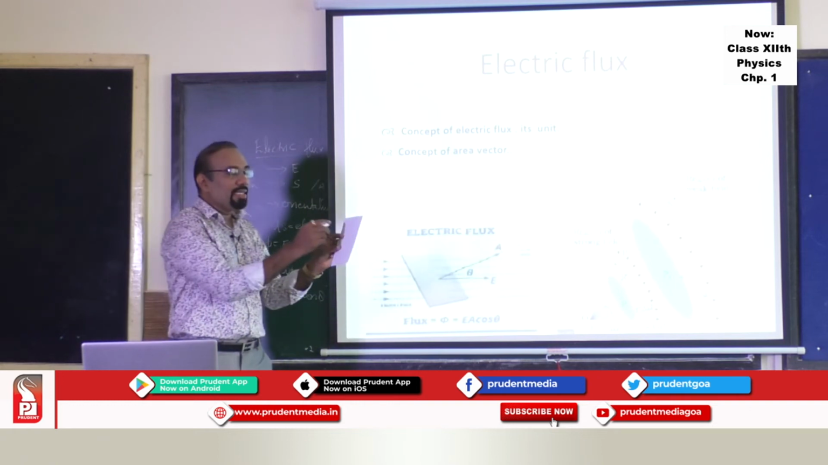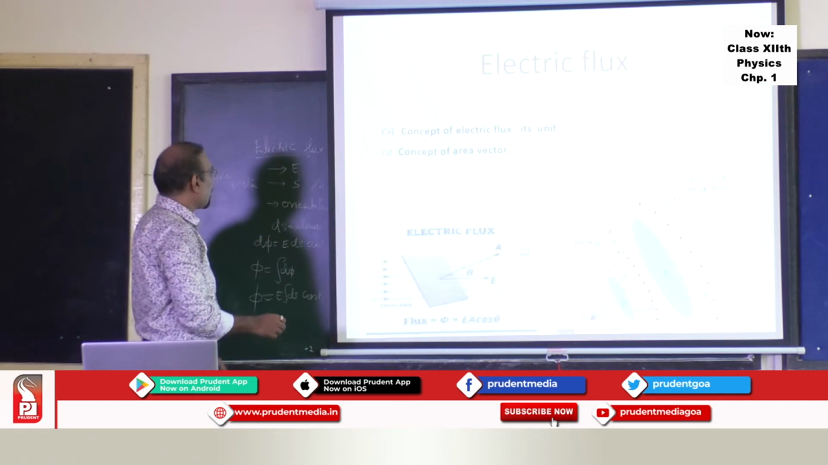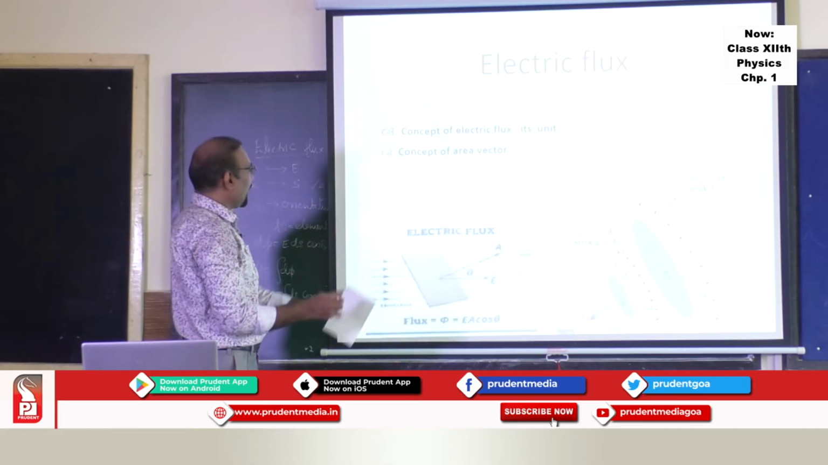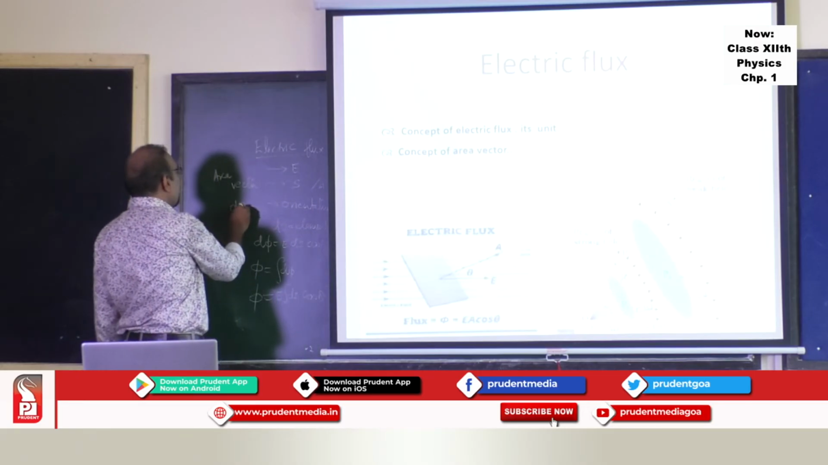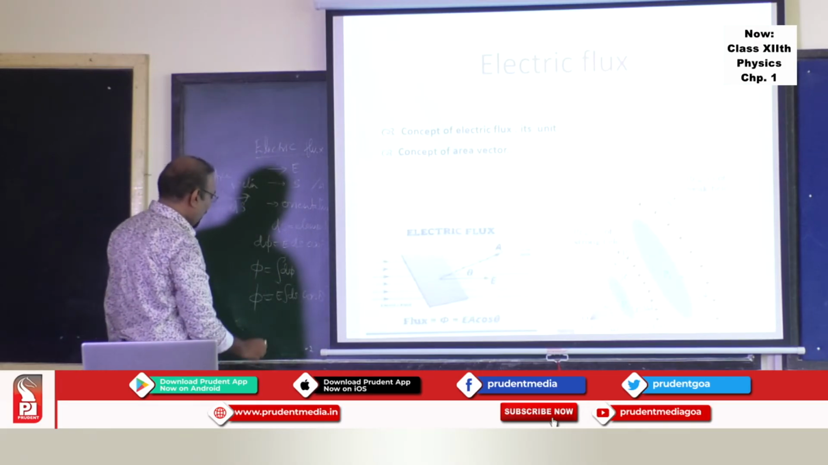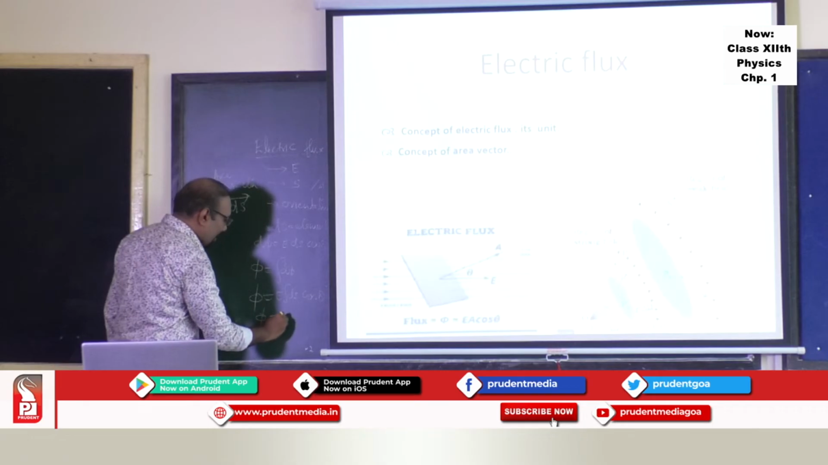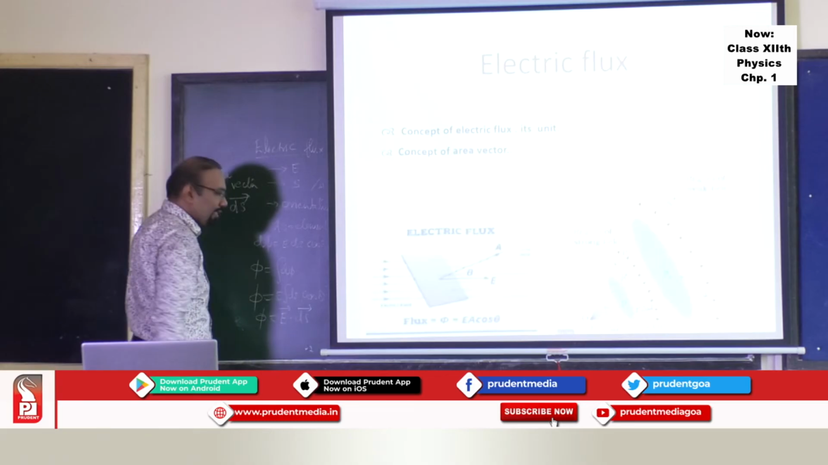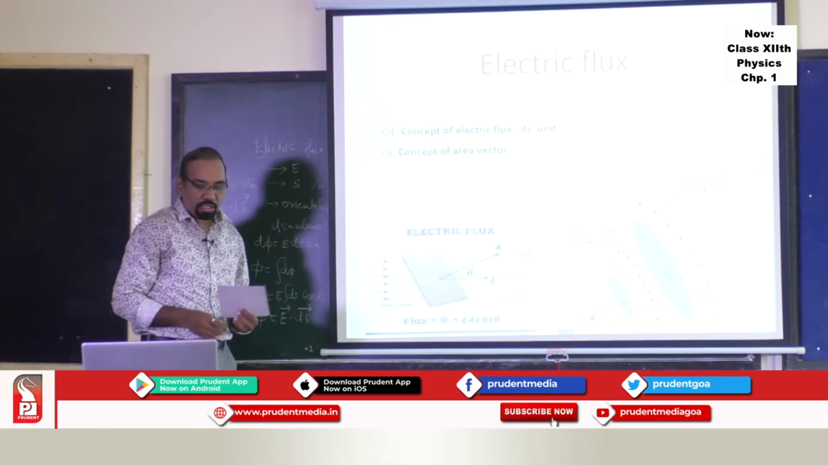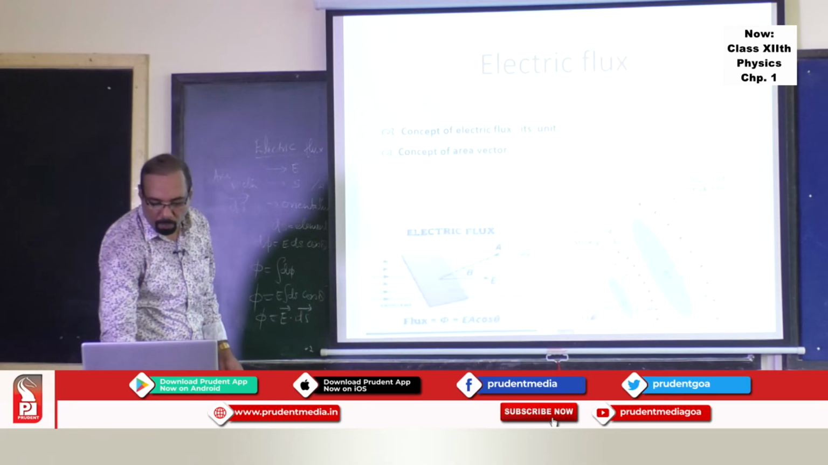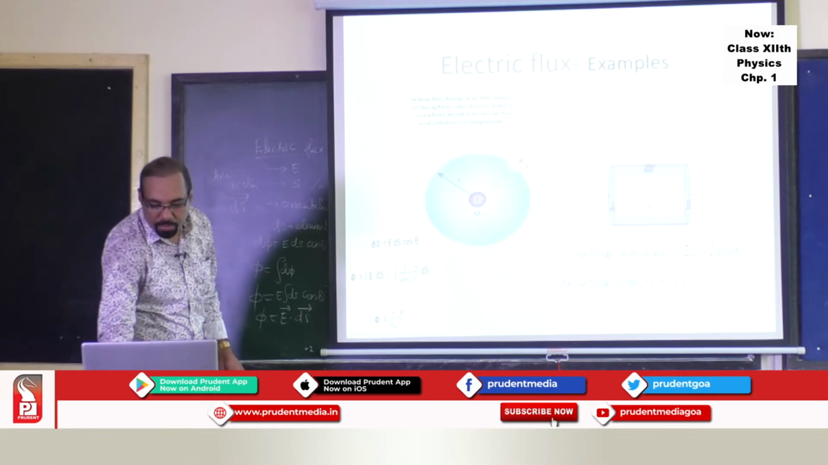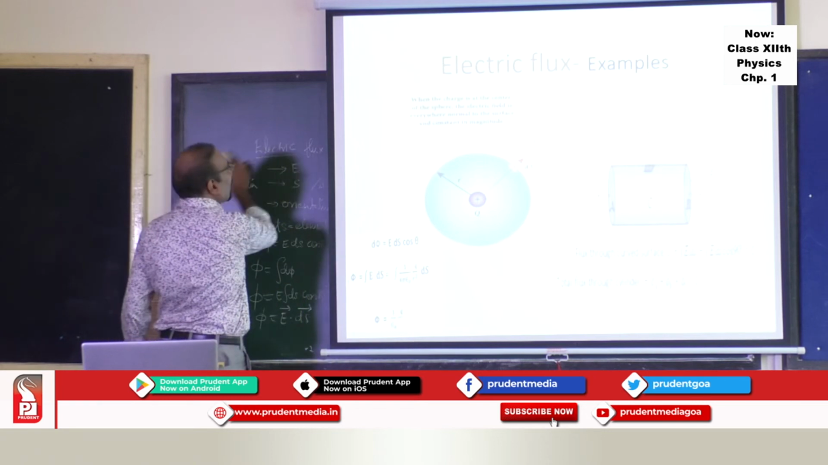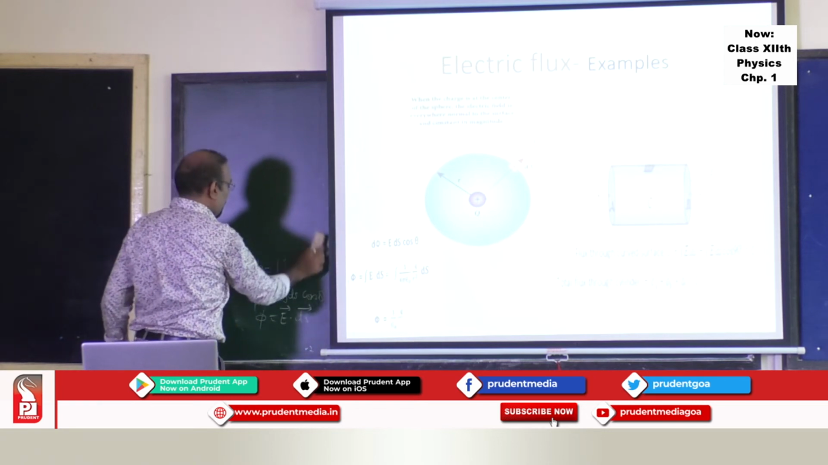We take conventionally the direction of this area vector always normal to the surface. So normal to the surface is the area vector, and we denote that area vector as ds bar, and hence one can write this flux as the dot product of the electric field and the area vector. So this is the concept of area vector you should know. One can use this particular procedure to find out electric flux due to different assemblies of charges.